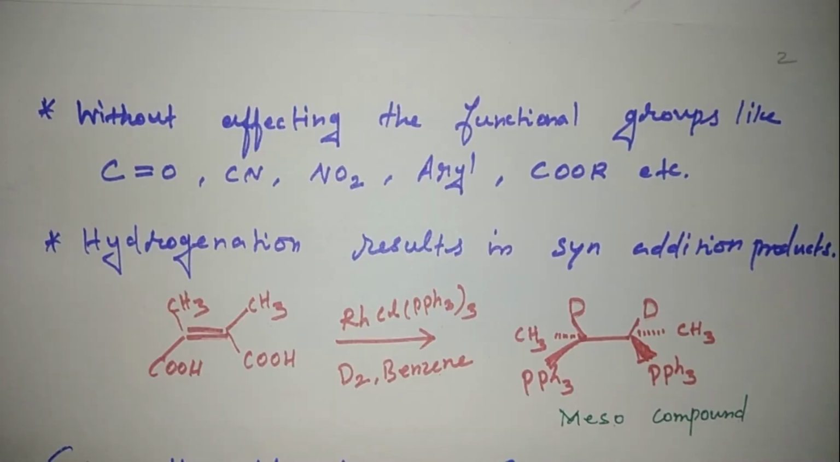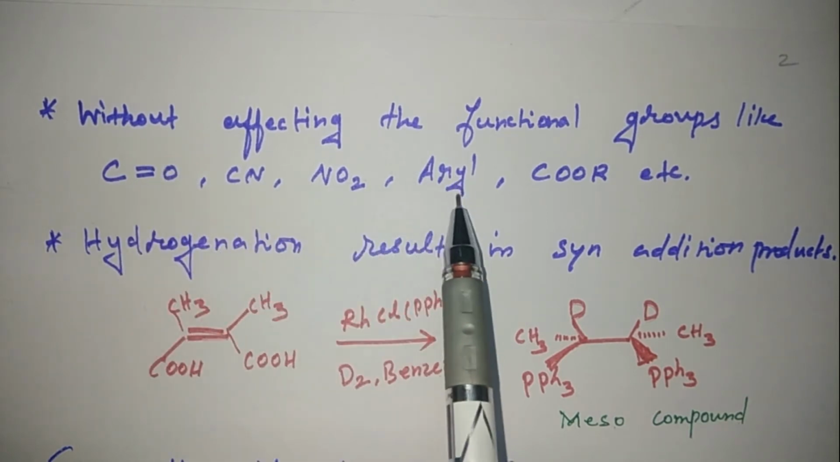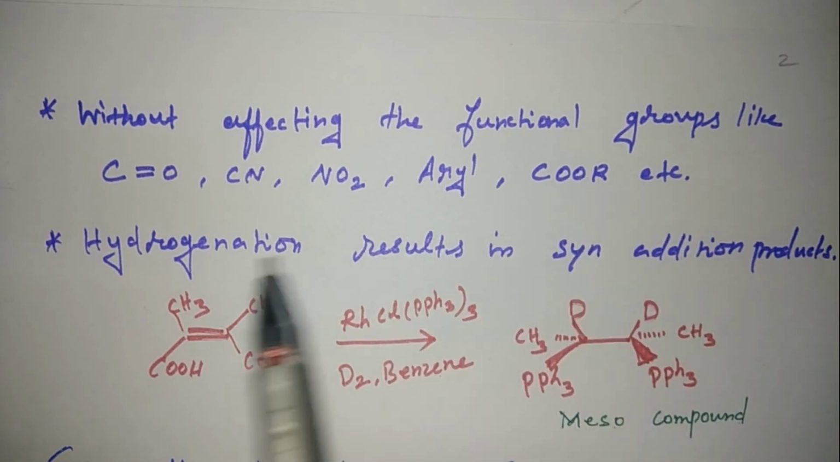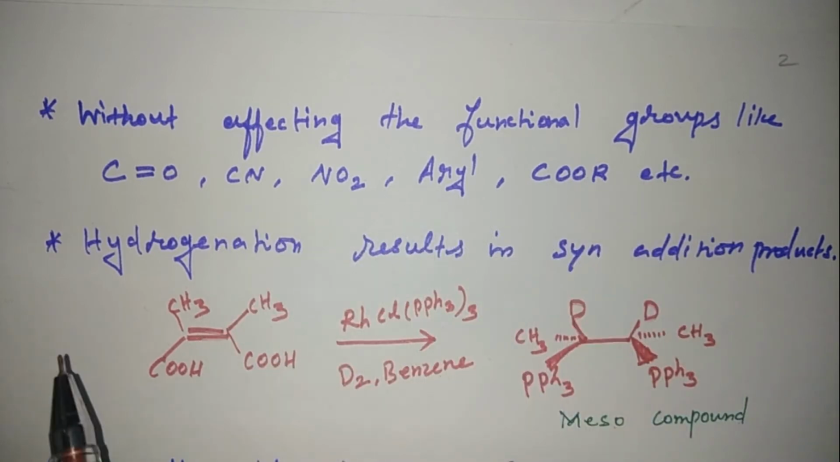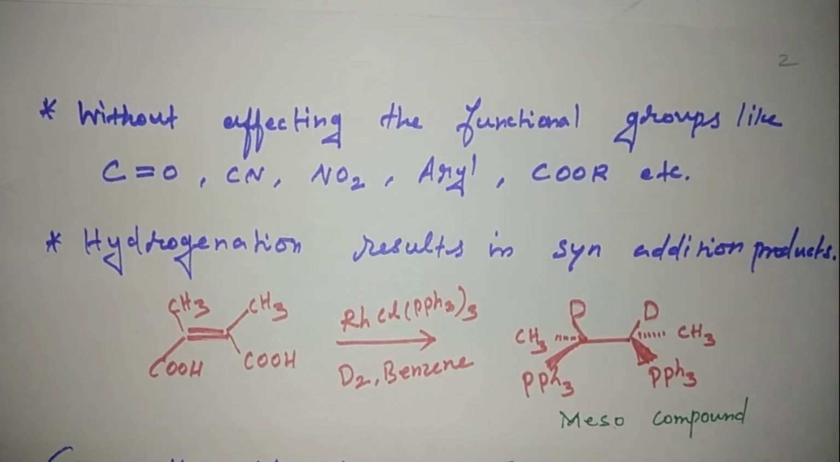If the alkene compound contains C double bond O, CN, NO2, aryl and ester groups, etc., those groups will not be affected by Wilkinson catalyst. It will attack the C double bond C or C triple bond C. Hydrogenation results in a syn addition product. When this reactant is hydrogenated by deuterium in benzene in the presence of the catalyst, it gives a meso compound. The addition that takes place is syn addition.